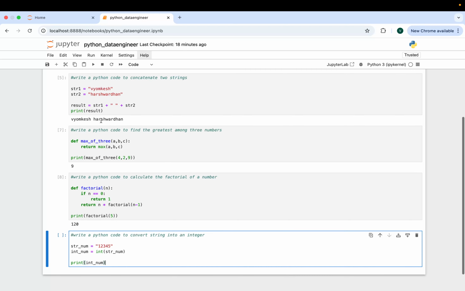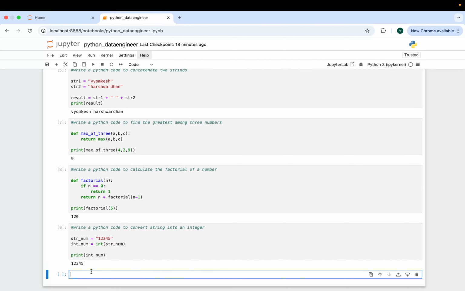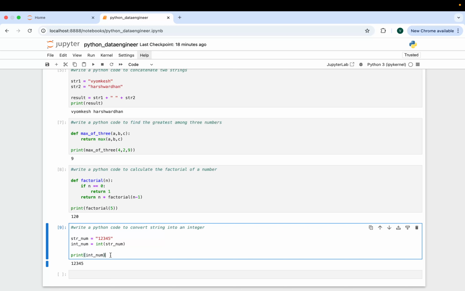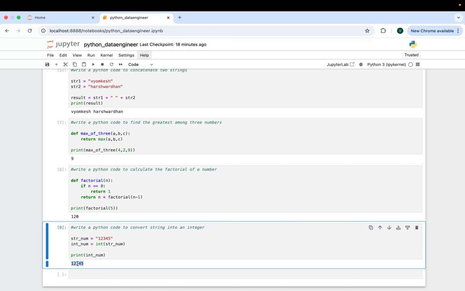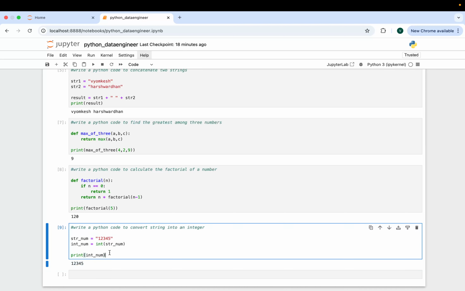So let's go and see. We can see this is 1 2 3 4 5, and you can use this data type conversion later in the code, and it will be considered as a number, an integer.